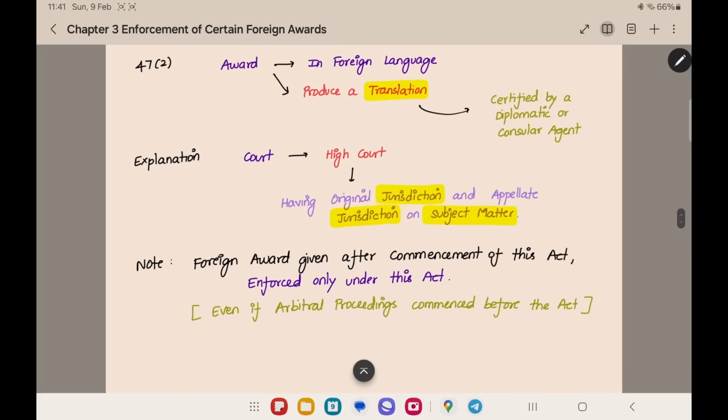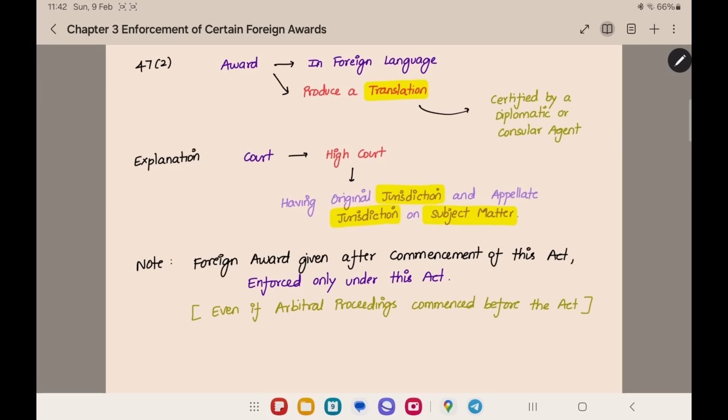What is the meaning of court? Here it is given that court means high court. Here it is a foreign award, it is a bigger case. So the court refers to the high court having original jurisdiction or appellate jurisdiction over the subject matter. The subject matter of the case is important. If the subject matter is a sale agreement or purchase agreement, there will be a high court which has jurisdiction, which has the authority to make decisions on sale or purchase. That high court will be referred to where the word court is given.